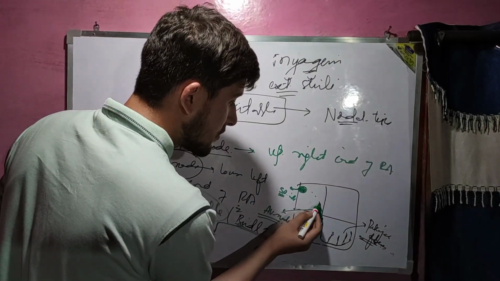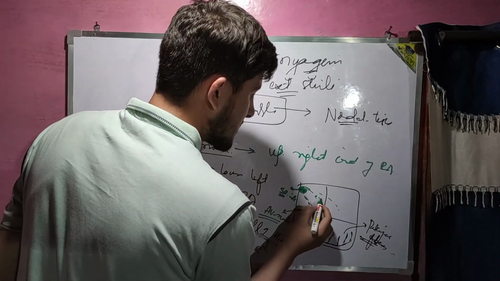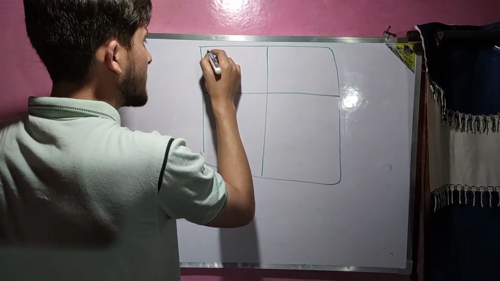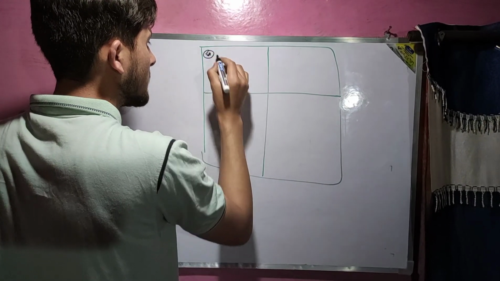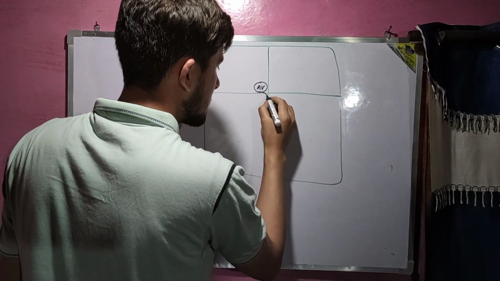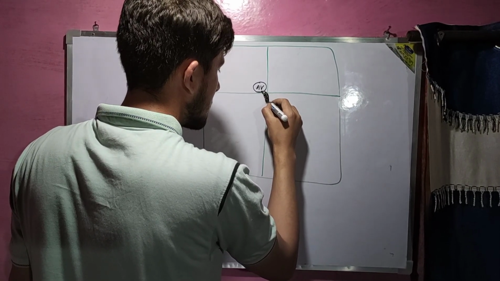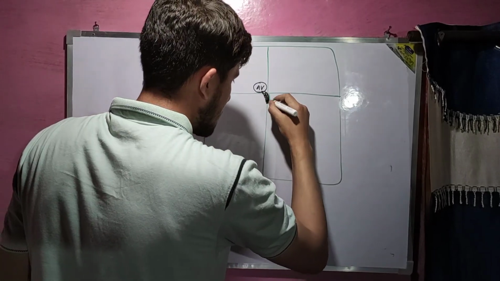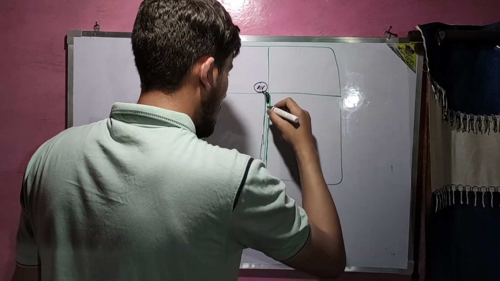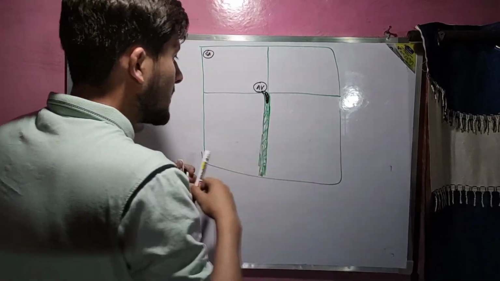And the SA node and AV node are connected by special nodal tissue. For example, this is our SA node, this is our AV node, and this is the bundle of His. It runs in the interventricular septum. This is the interventricular septum. This is the bundle of His.